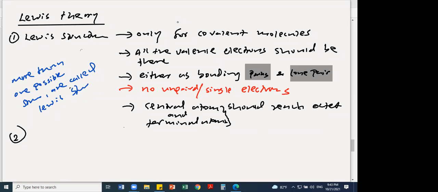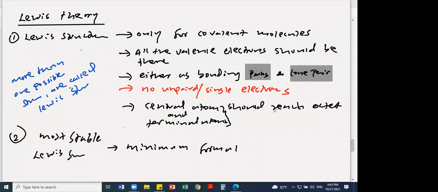And the other most important thing, number 2, the most stable Lewis structure: minimum formal charges.